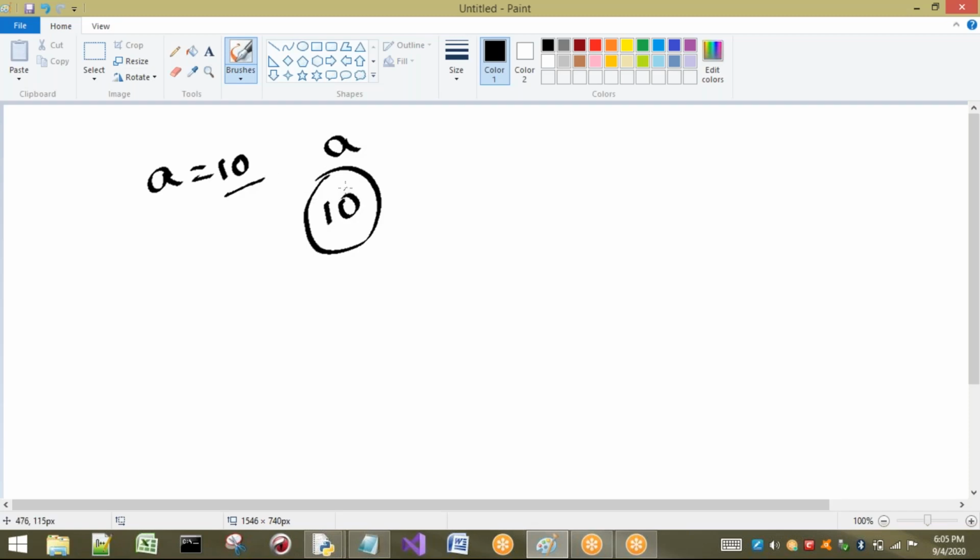10. Now mutability and immutability mean: once you create any object, can we change the value of a here? For example, if I change a to 15, and the address of this one is 2568, for example, and I can change the value here itself to 15, that means it can be said to be mutable.